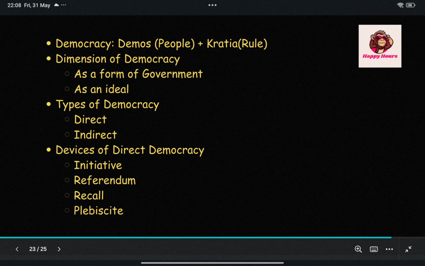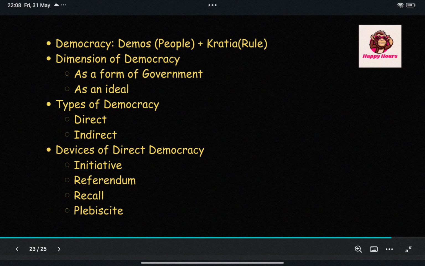Now a question arises in our minds. Can we have direct democracy in our own country? In the explanation we can write, such a type of democracy may not be feasible in India because of its large population, size and the diversity we have in India. Such a democracy can be suitable for smaller countries, not for larger and diverse countries like India.